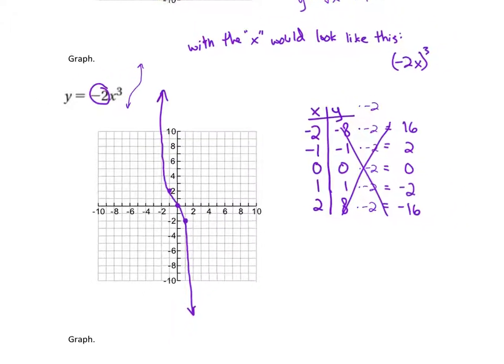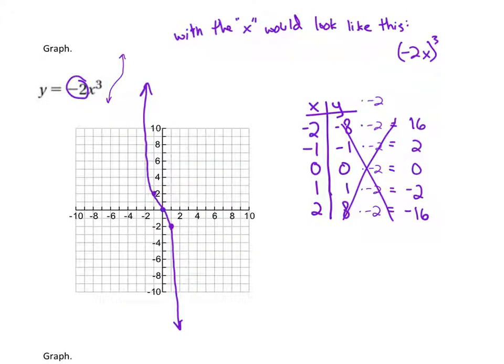Okay, so we see that vertical reflection happened, right? This curve is still really steep up and down, but it's even steeper because of the stretch, and that negative reflection made it go the opposite direction. So instead of, from left to right, starting low and ending high, it starts up high and then ends down low.